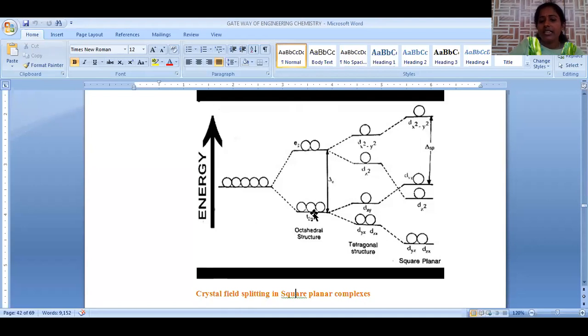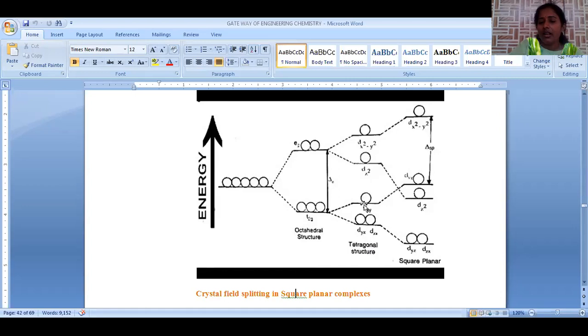The t2g orbitals are also involved in further splitting. The dxy orbital experiences somewhat more repulsion because, even though these orbitals are in between the axes, they still experience repulsion with the ligand, because the ligand is approaching through the xy plane. So the dxy orbital energy will be raised and the dyz and dzx orbital energy will be lowered.